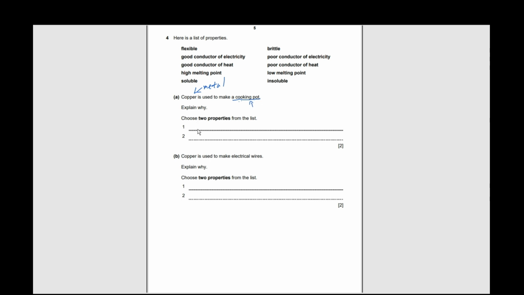So first of all, it is a good conductor of heat. And second point, it has a high melting point.